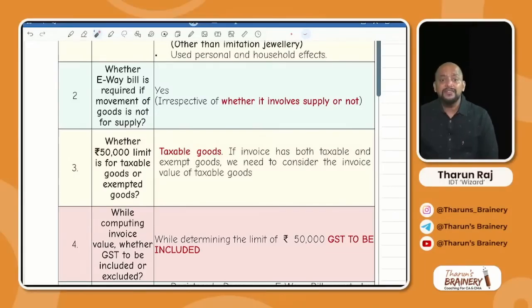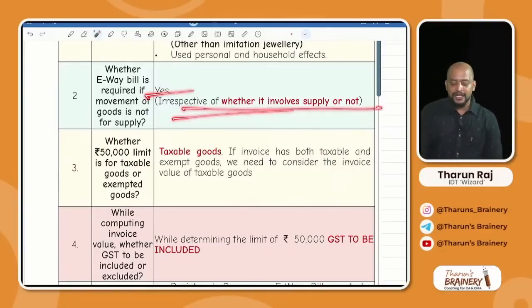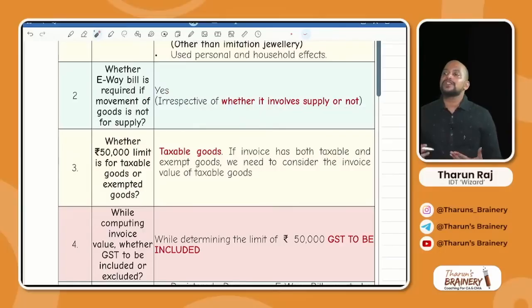Is it clear? Even then e-way bill is required. Why is e-way bill required? Because it is taxable goods. So yes, irrespective of whether it involves supply or not. Then in that case, what is the document, sir? The document name is delivery challan.